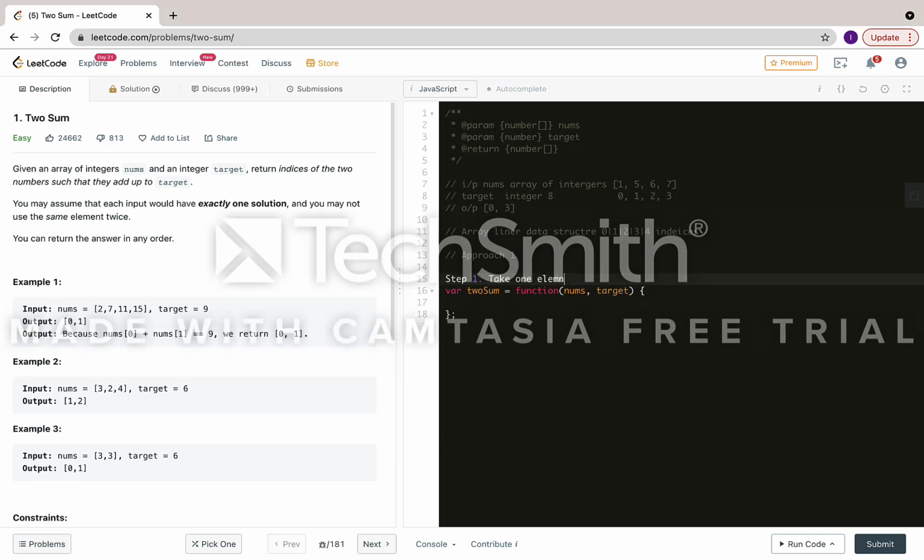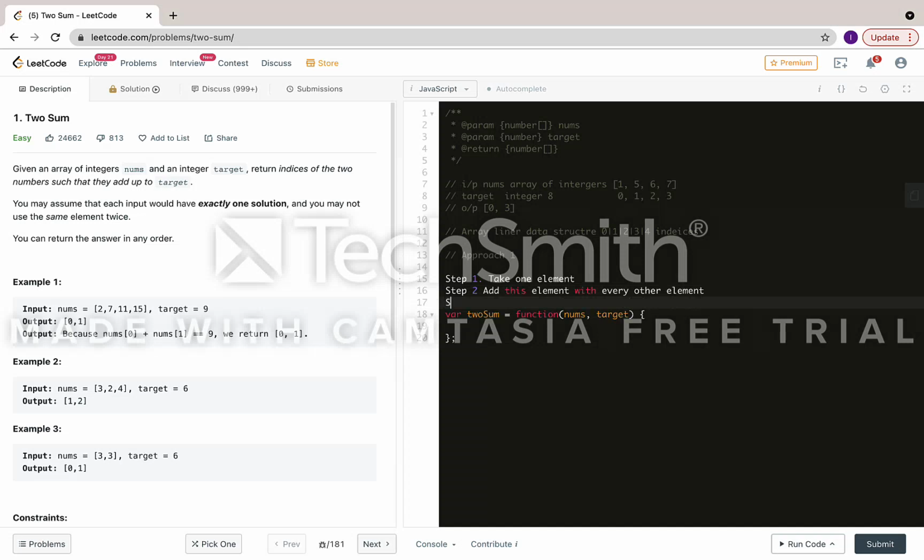Step 2: add this element with every other element.